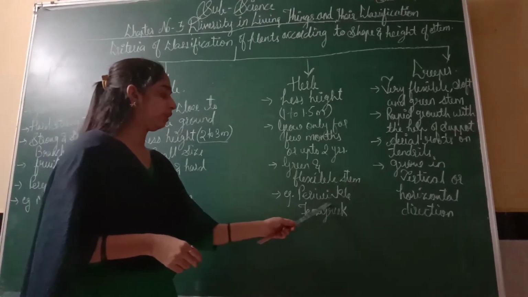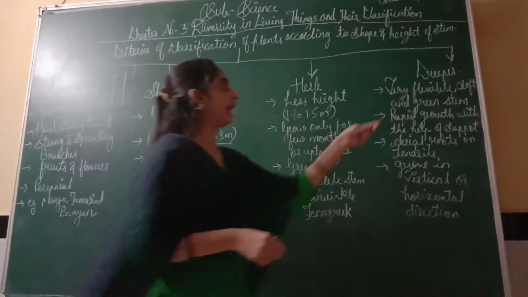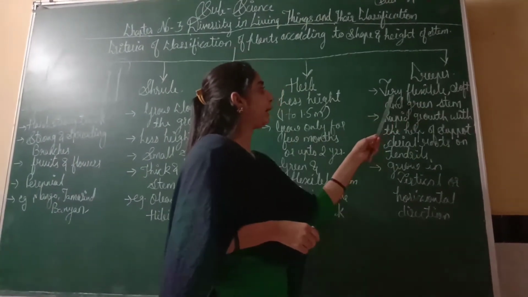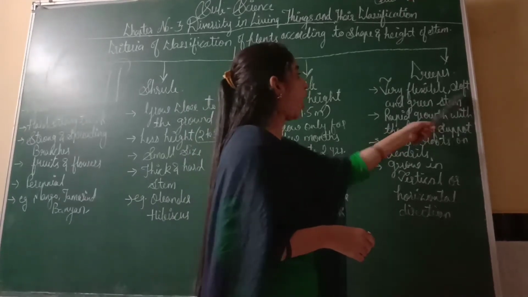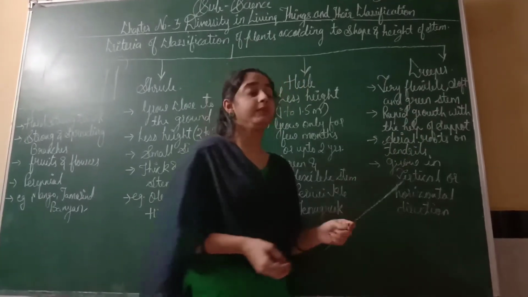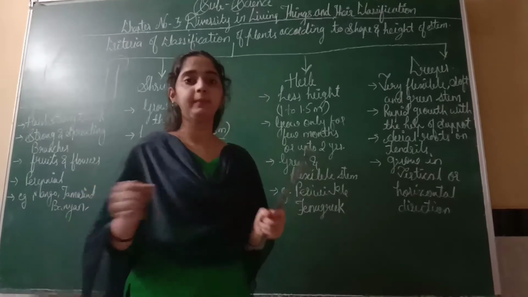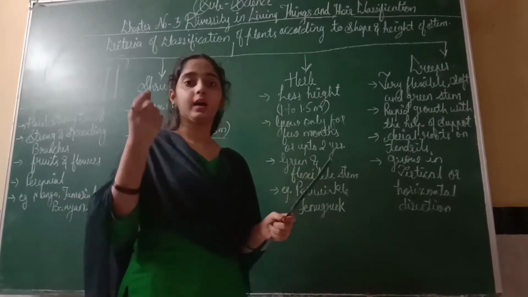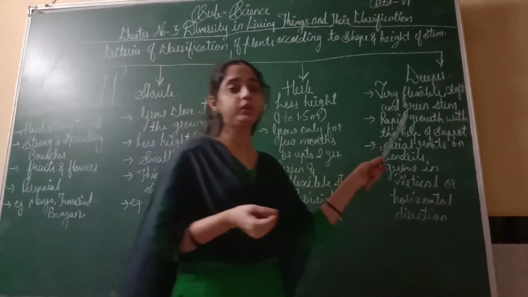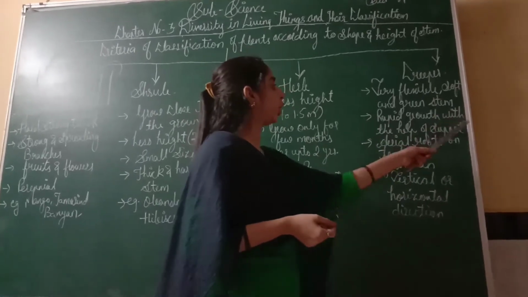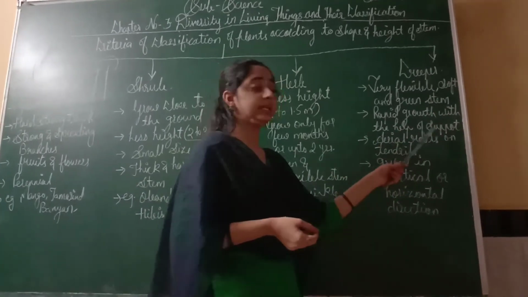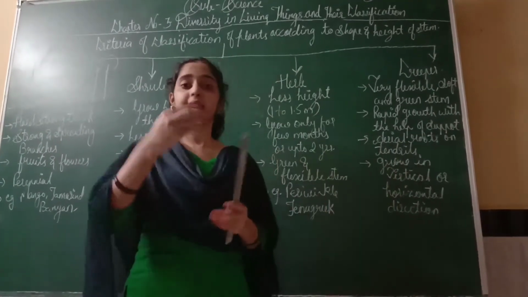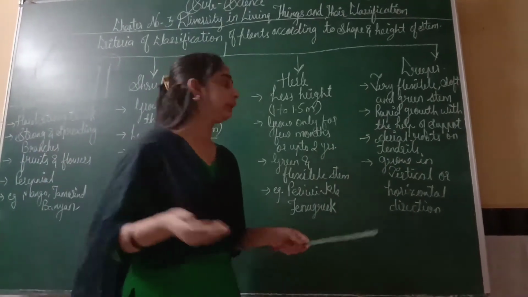Examples: periwinkle, fenugreek. Next is creeper. Creepers have a very flexible, soft, green-colored stem. They are very soft to touch, very smooth and very flexible. Rapid growth with the help of support: they need support. If they get support, they grow very fast, very rapidly.